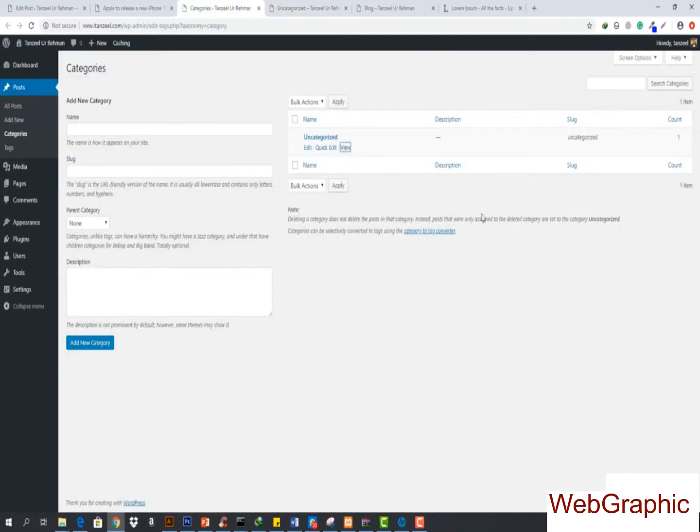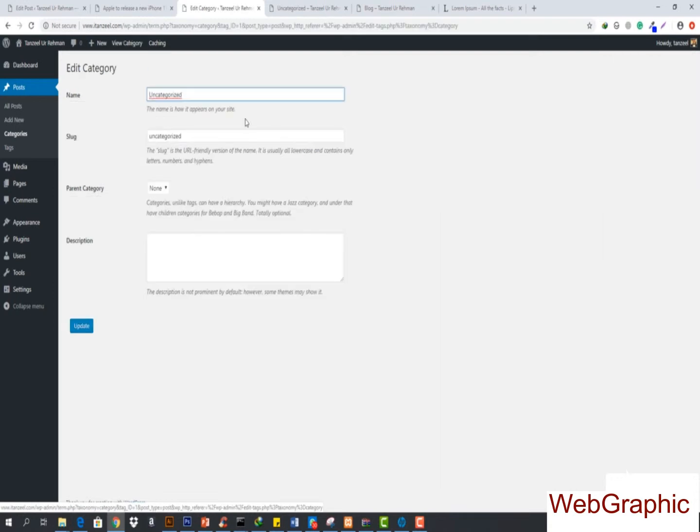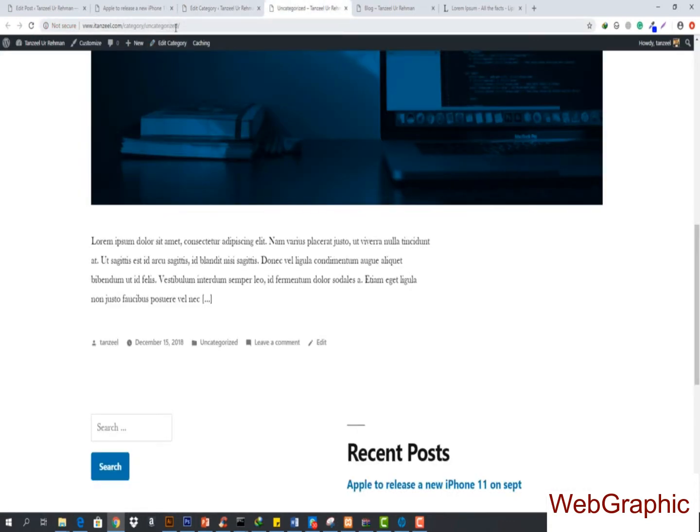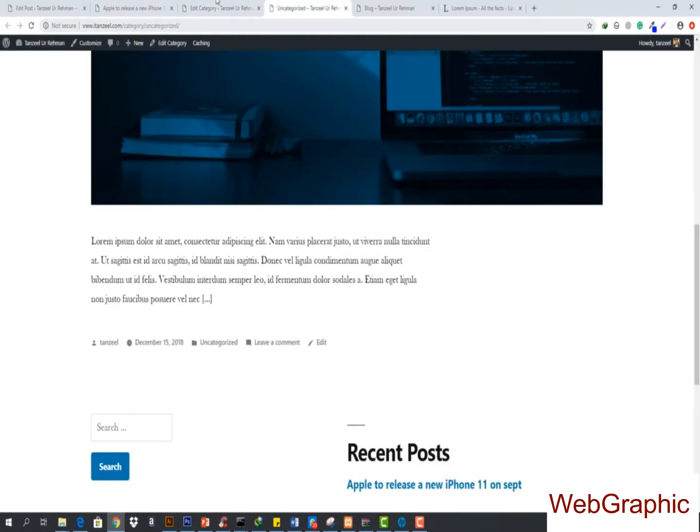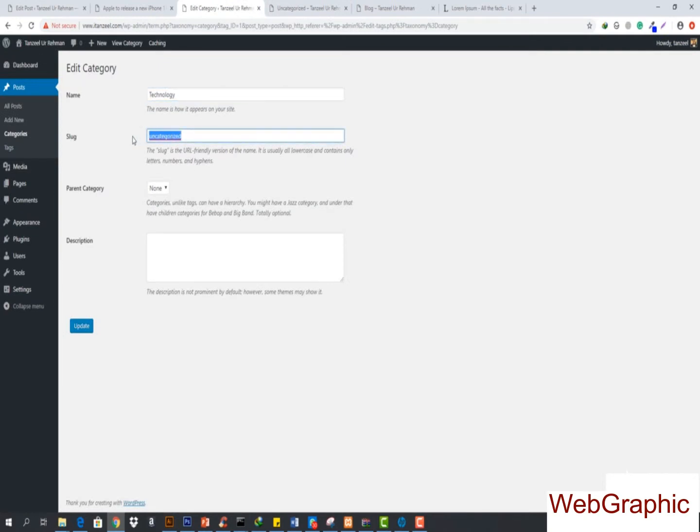So now what I will do is edit this category, because I don't want any of the posts to be uncategorized. Okay, and I will just edit it, and I will change this to technology. And I will change this slug to basically technology. As you can see, if I just come up here, it says category/uncategorized. So this is what is going to come after this slash. You can just write here technology, or you can just write tech, that is going to be the short form. And now you can go ahead and hit the update button, and it's going to be updated.